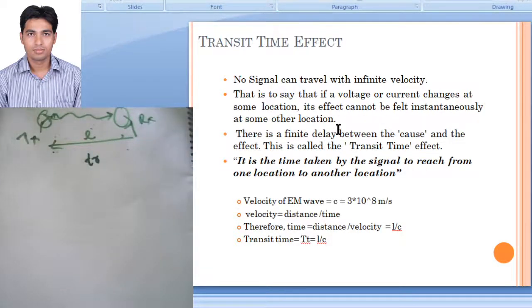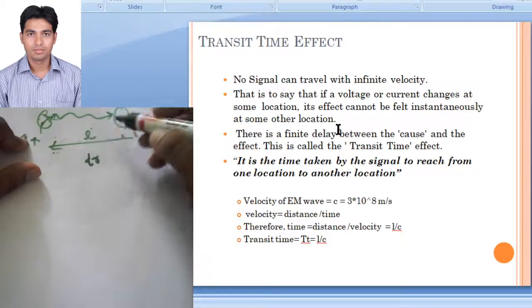So the time taken by the signal to reach from one point to another is called the transit time effect. There will be some finite delay, and that delay is related to the transit time effect. It is the time taken by the signal to reach from one location to another, called the transit time.